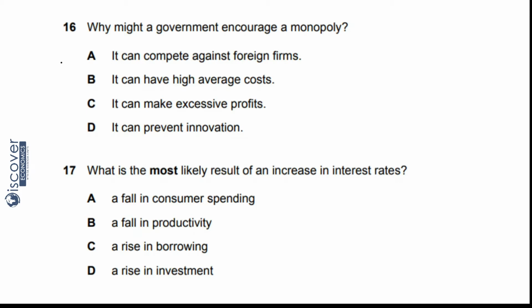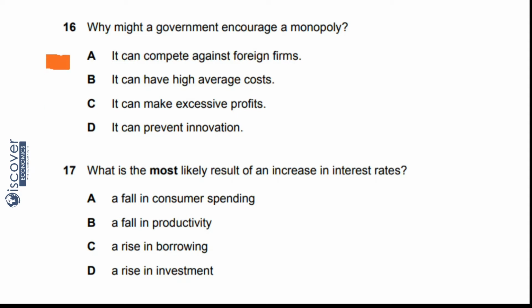B, a fall in productivity. No, it won't cause a fall in productivity. Then C, a rise in borrowing. No, this will also not impact borrowing. Then D, a rise in investment. Definitely it will not happen, because if you increase the interest rate, investors will not increase their investments since money becomes expensive. So D is also not the option. Now what is the option? That is A.